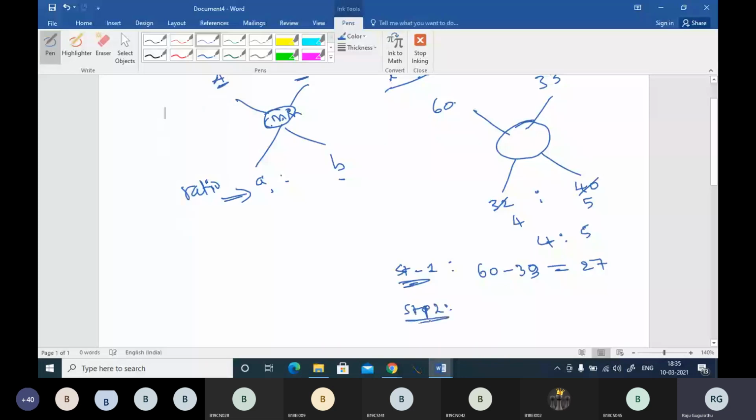Step 2 will be, we have to equate this. Let me change the color. We have the ratio as 4 is to 5, right? That means if we take 4 members of boys from this category and 5 members of boys from this category, we'll get it, boss. We have to divide this 27 with the above ratio.